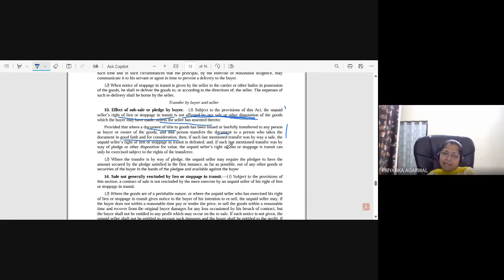But if B has given it as a gift to C, then the seller still has the right of lien or stoppage in transit. And if he has given it on pledge, say he has taken some amount of loan from C and put that good as a pledge with C, that means C's right will be first, then the right of the seller, because C has taken it in good faith. He has taken the pledge in good faith. I hope it is clear. Any question?